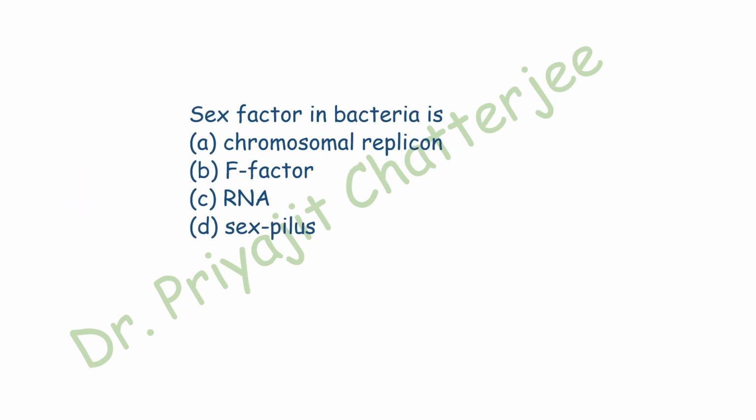The next question is the sex factor in bacteria is, the options are chromosomal replicon, F factor, RNA, and sex pilus. Here the correct answer is the B option, that is F factor. The bacterial cells are of two types basically, F plus and F minus. The F plus cells possess a circular plasmid containing the gene called the sex factor.